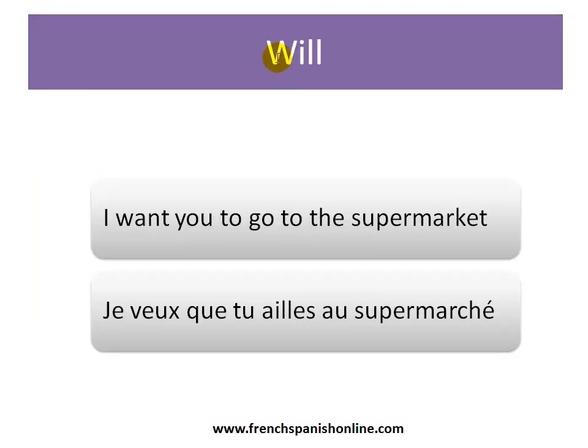First, about a will. I want you to go to the supermarket. So the first part expresses a will with the verb to want. But in French we don't say I want you to go, we say I want that you go to the supermarket. So because of the that, you have the translation Je veux que tu ailles au supermarché. And ailles, of course, is a subjunctive form of the verb to go. Irregular form, you remember from part 1.